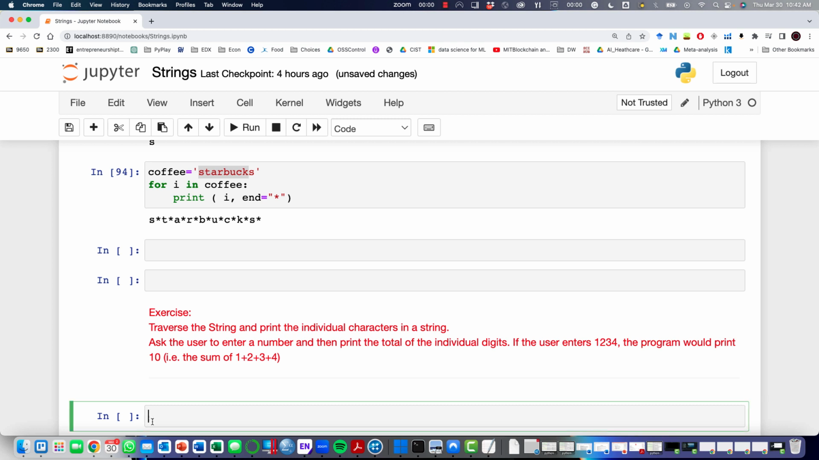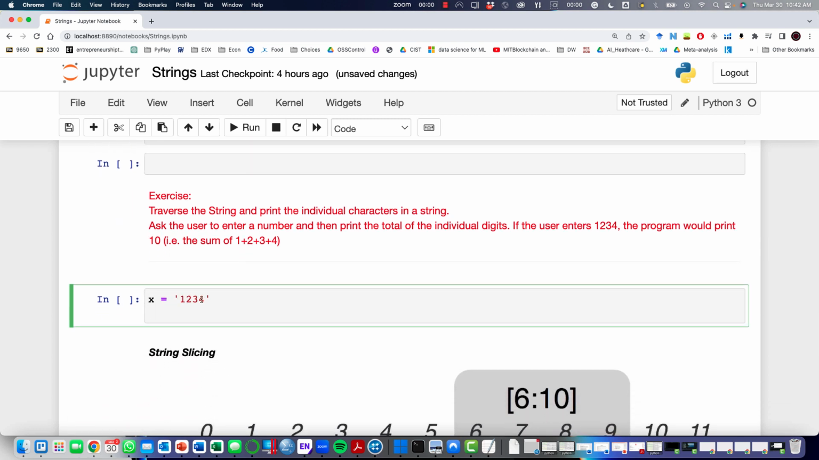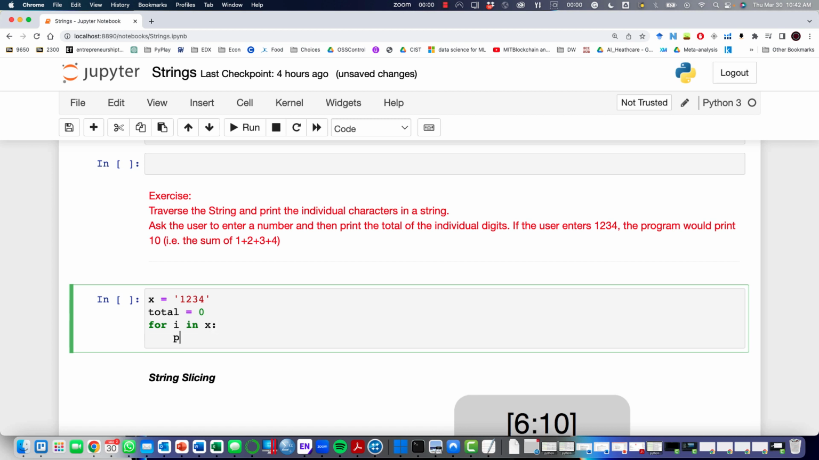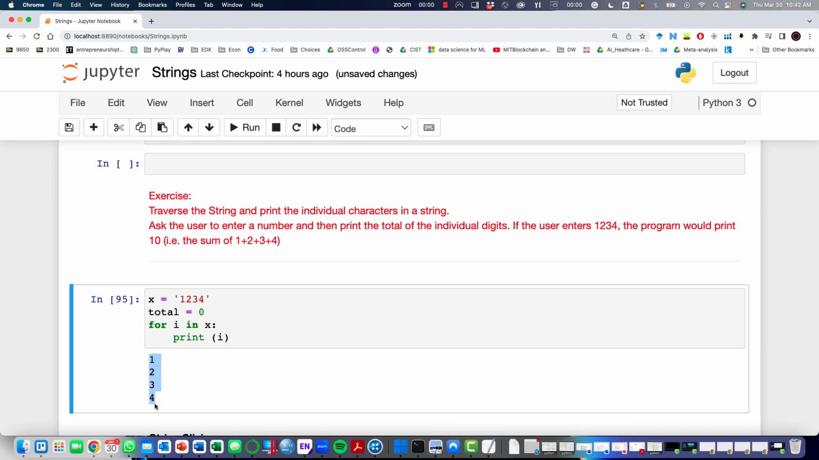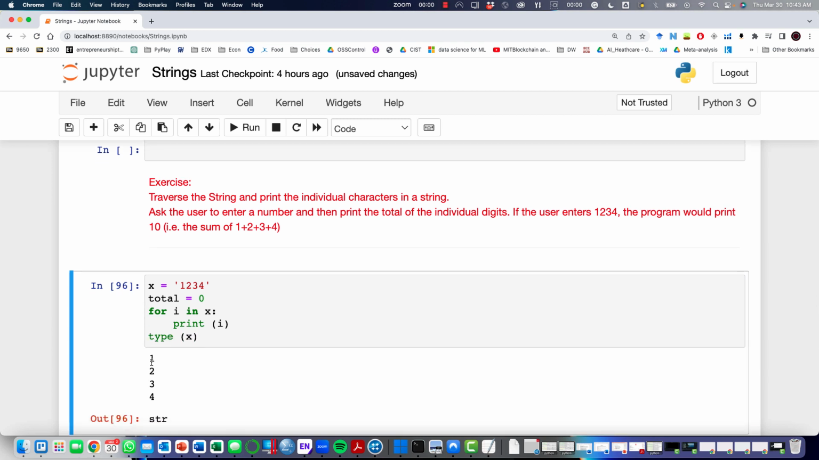Feel free to pause the video here and try to get an answer on your end before moving forward. Now, if I want to do this, I'm just going to create a variable, and we're going to give it a bunch of digits. So we have a number, but it's stored as a string, and I'm creating a sum variable. Now we can say for i in x, let's see if we can get each of those characters out. This will give us every character, but again, don't forget that the type of x is a string, so each of those is a string variable.